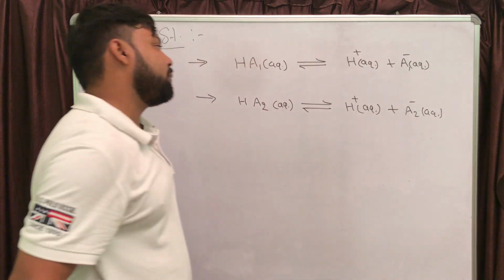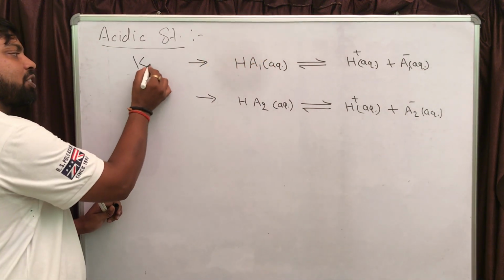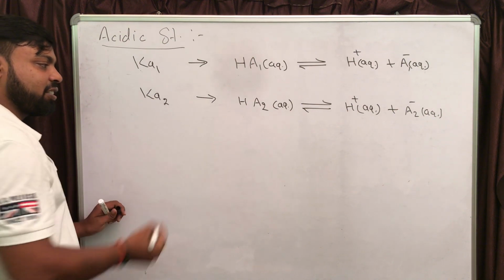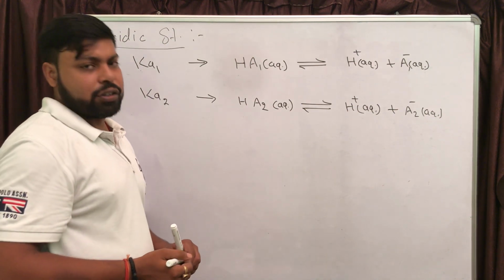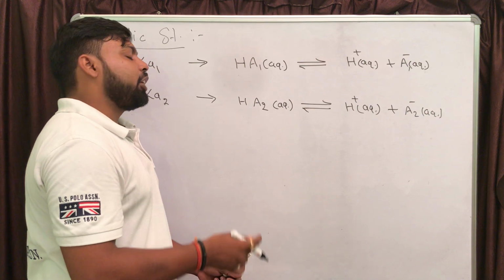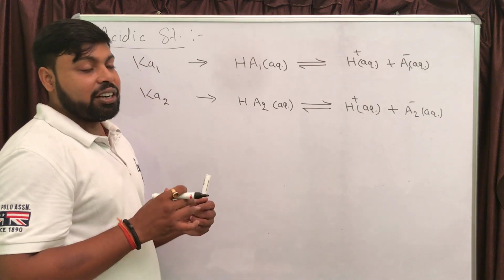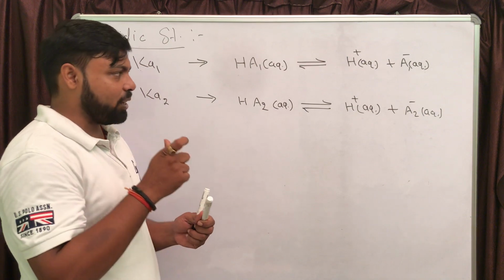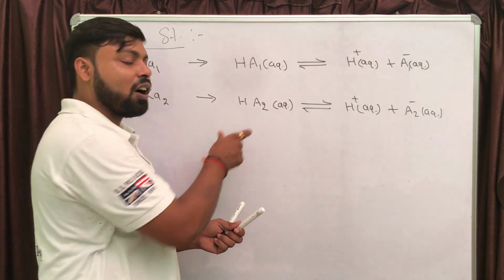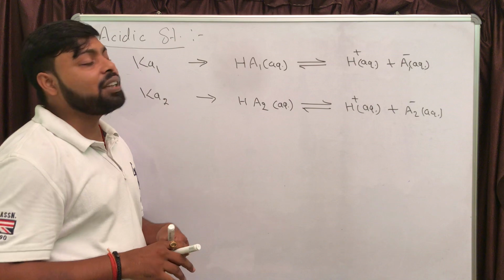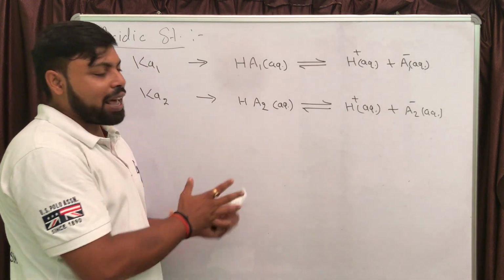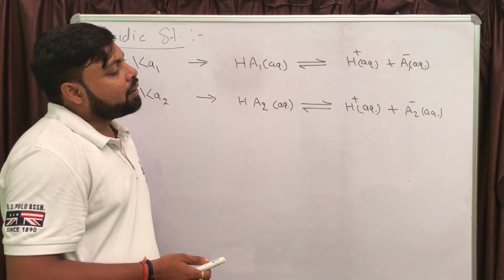And for the first one the equilibrium constant is Ka1, and for the second one the equilibrium constant is Ka2. Now just assume that the denominator is constant. What was the denominator in the expression of acid dissociation constant? That denominator is actually the concentration of the original acid. So I am assuming that in both cases the concentration of parent acid is the same.